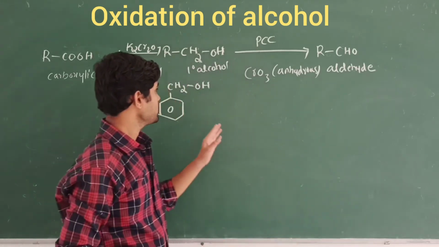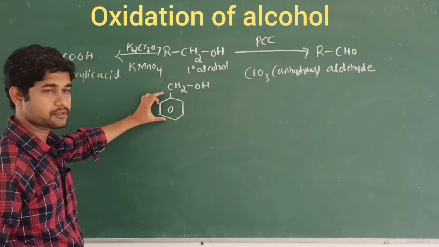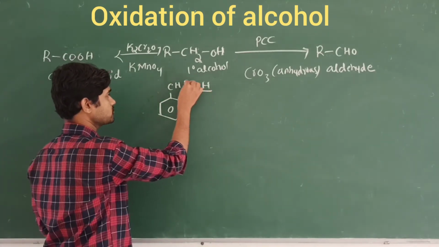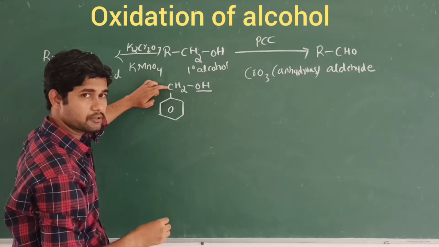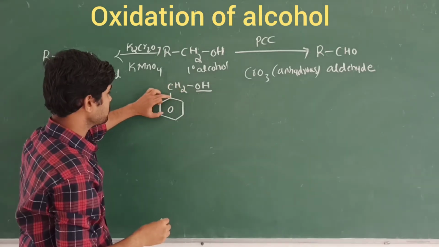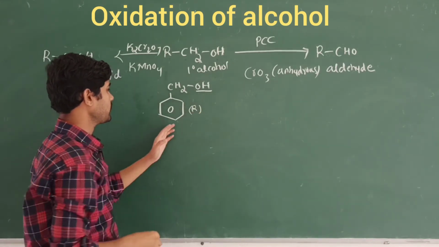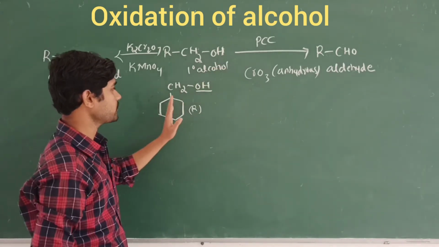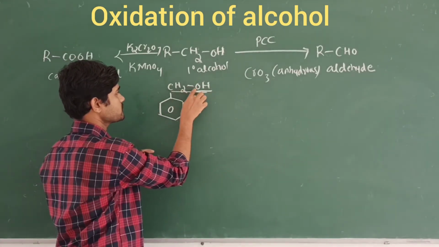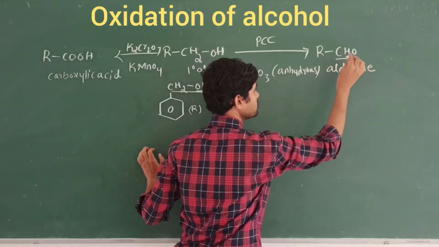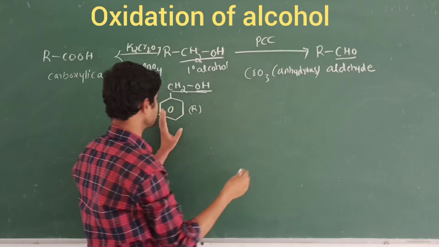So here, when I take the example of this compound, instead of the R group I have taken the benzene group. Let's see, this OH group is attached to the first carbon, so that is called primary alcohol. The next carbon after this carbon, we have the benzene ring, that is the R group. After this conversion using these reagents, what is going to happen? Only this alcohol functional group CH2OH will be converted into the CHO group. Keep in mind that CH2OH will be converted into CHO, and the rest remains as it is.